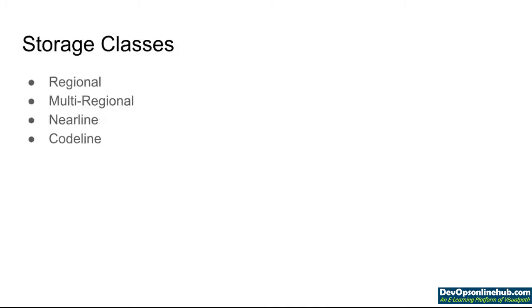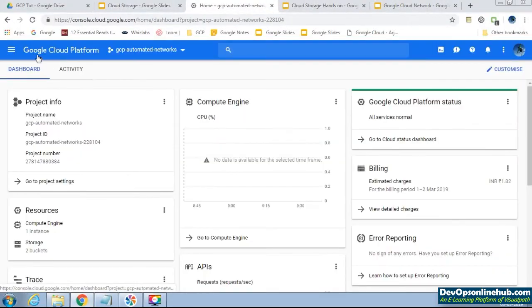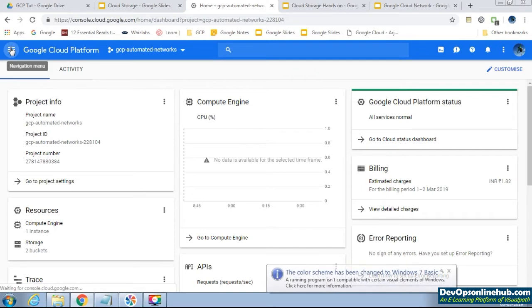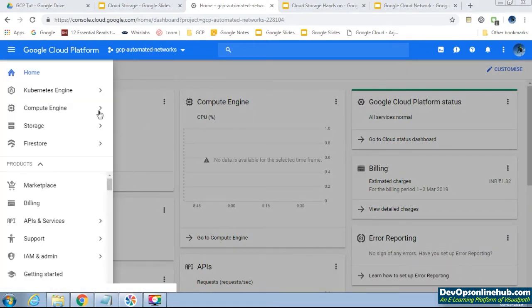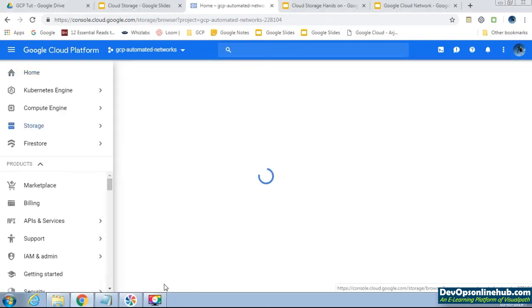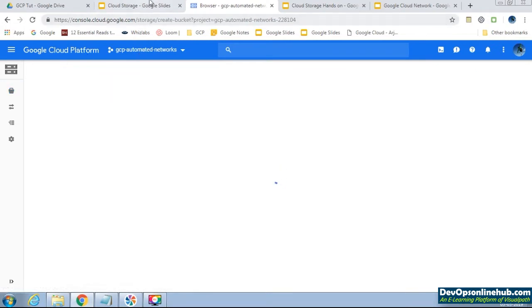Then what are the types of storage classes available? We have regional, multi-regional, nearline and coldline. So you will see that now. Go to the left-hand side navigation menu, go to the storage section, go to browser. I have already created two buckets. We are actually going to see the storage classes now.